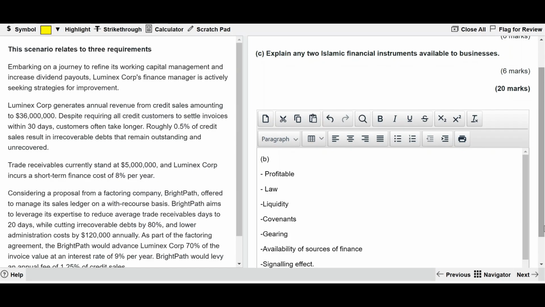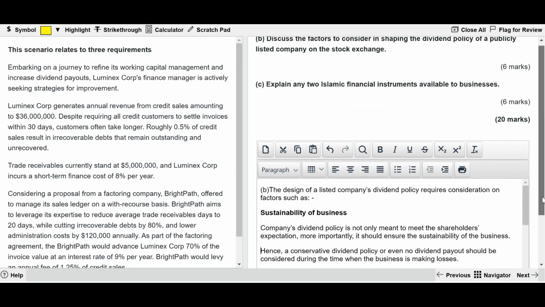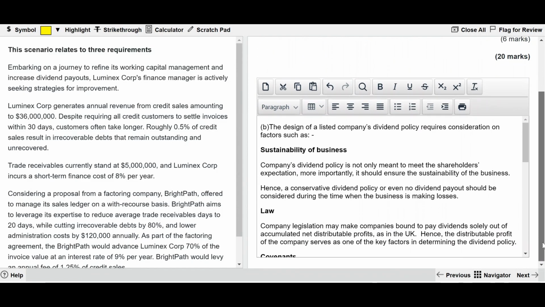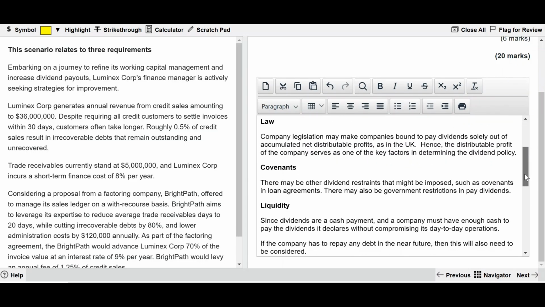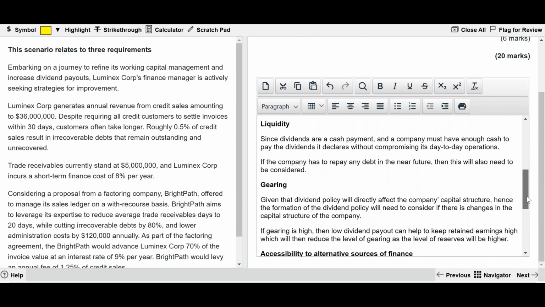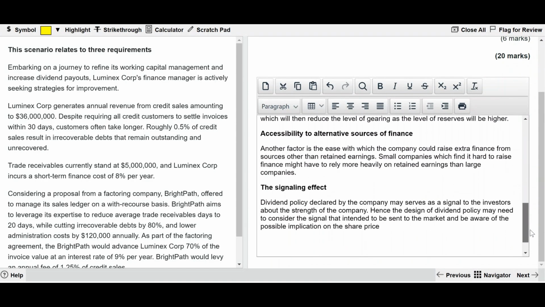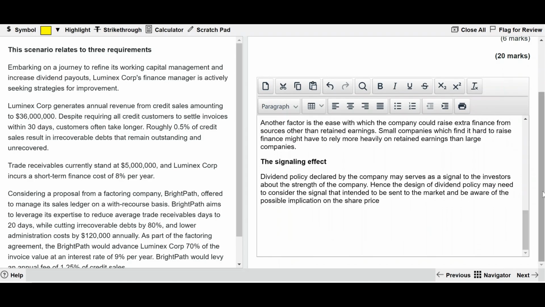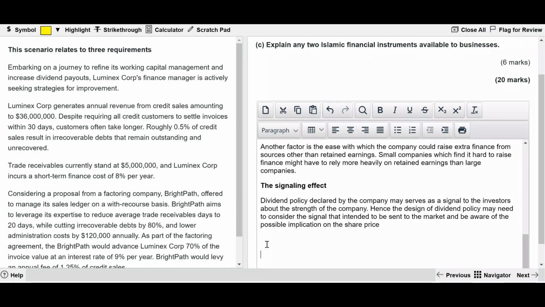Now, drafting this into a proper suggested answer is being loaded on the screen. What has been explained is loaded here as the proper answer. You can pause and go through it. All the points: liquidity, gearing, accessibility to alternative sources of finance, and signaling effect. Whatever is explained is now there on the screen in proper exam form. Now, looking into the next one, which is the C requirement.